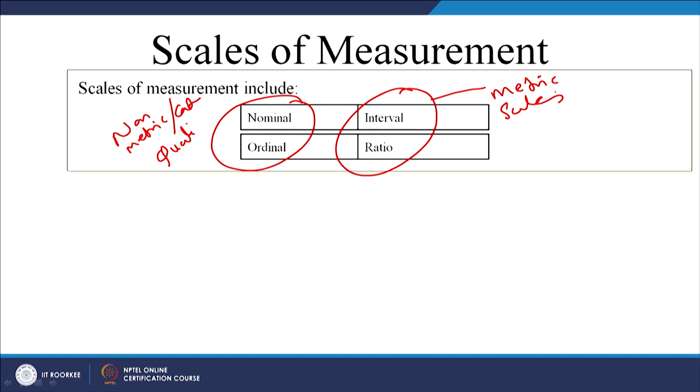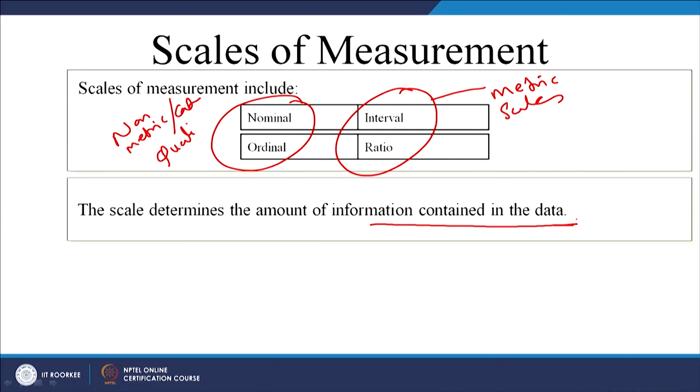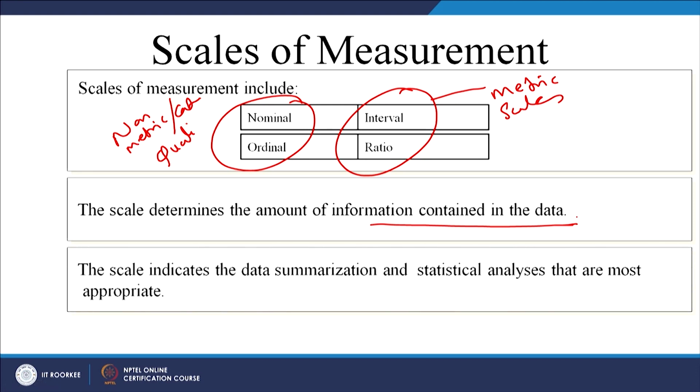A nominal scale is a scale which we use to identify a particular person, a product, a group, an educational institute, or any other thing. This scale determines the amount of information contained in the data, of course. The scale indicates data summarization and statistical analysis that are most appropriate. So, first we will use a particular scale, we will collect data, and then we will perform some statistical analysis.